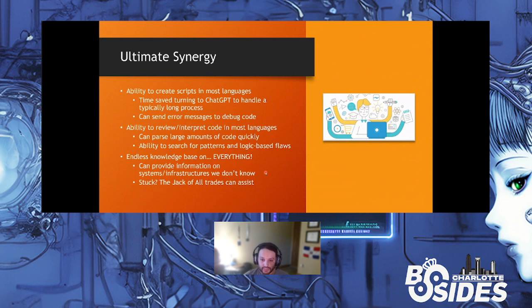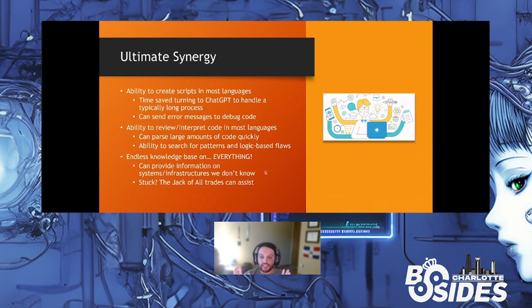The next thing you can do with ChatGPT is review and interpret code in most languages. So it can parse a lot of information quickly. Some examples of things that we can do is we can zip up an entire code base and pass the zip file to ChatGPT. It can unzip it, review the entire code base, and search for patterns. It can search for regex matches. It can do a number of different kinds of searches and understand the entire code base much quicker than we can, and be able to search for patterns or anything else we're looking for that could alert us to something, as we'll see in some later examples.